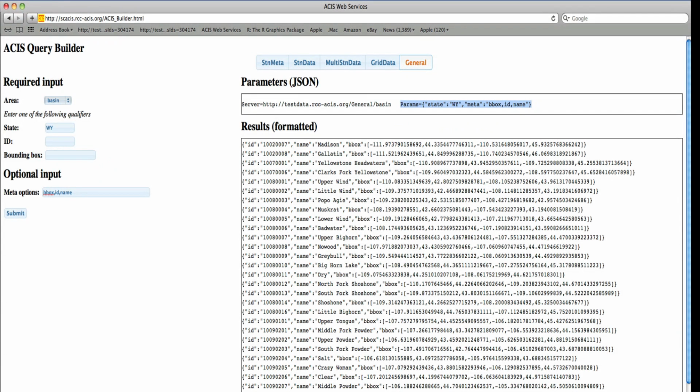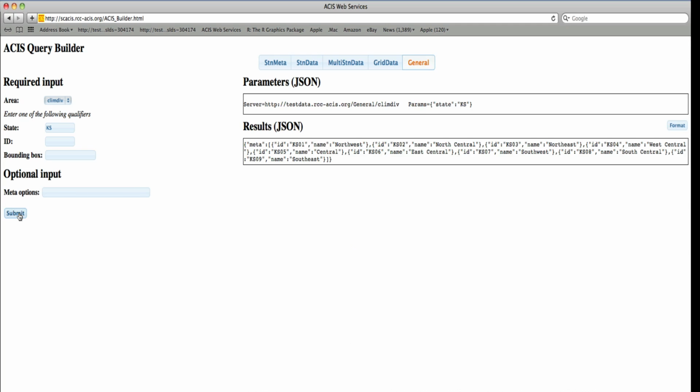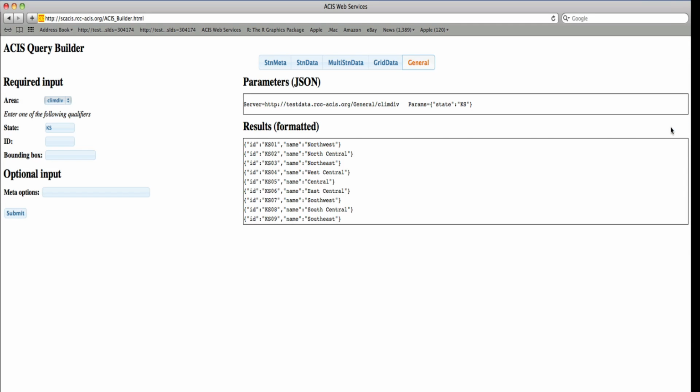Let's do one final example using GeoJSON as the meta option. In this case, we'll choose climate division as our area. Specify our state as Kansas. We exclude any metadata options first. Hit Submit. Format. We'll see that Kansas has 9 climate divisions.